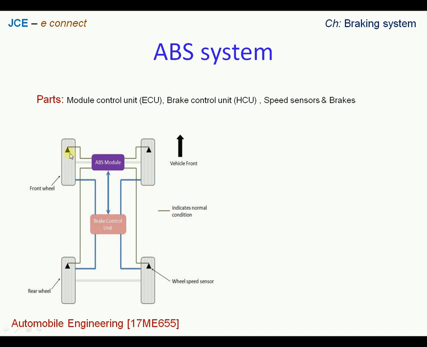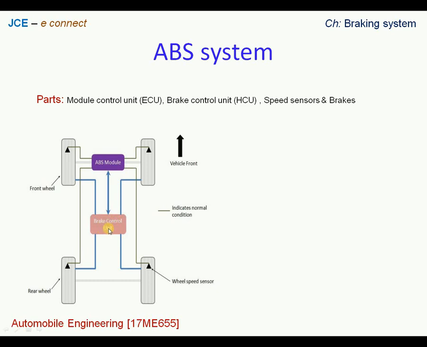And we see small triangular symbols here, 1, 2 and 3, 4. These are speed sensors. All the 4 wheels are having 4 sensors. Each wheel is having one sensor fitted to it, and all these sensors are connected to the ABS module, which is a kind of electronic control unit. Further, each wheel is fitted with brakes. These brakes are shown here with the blue lines, and all these brakes are connected to another unit called the brake control unit, and this brake control unit one can call the hydraulic control unit.